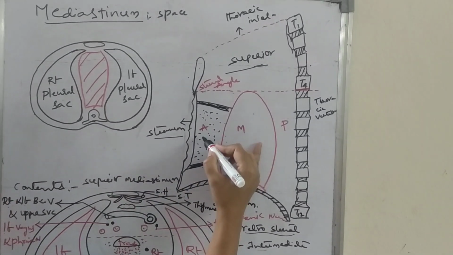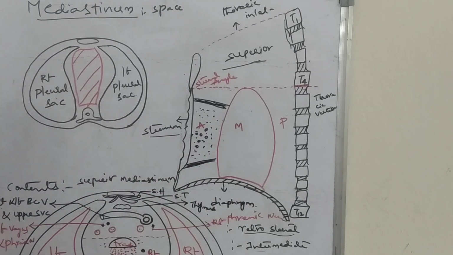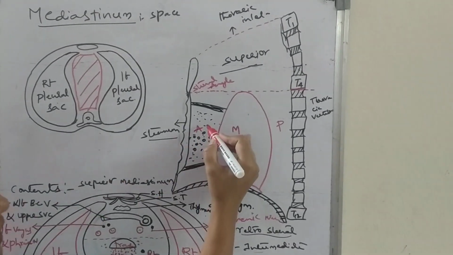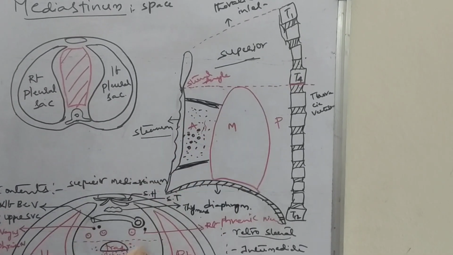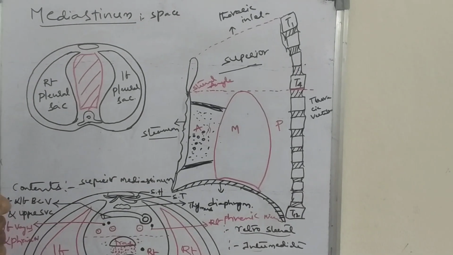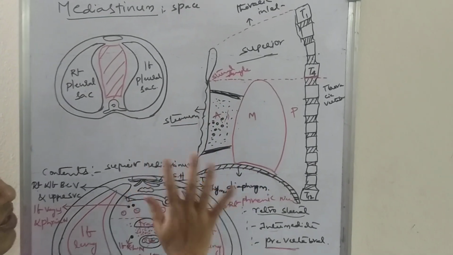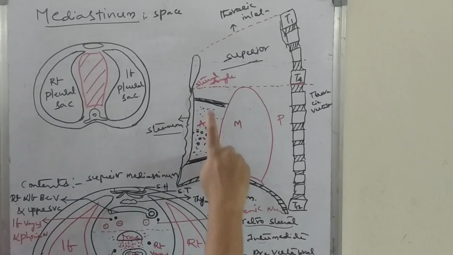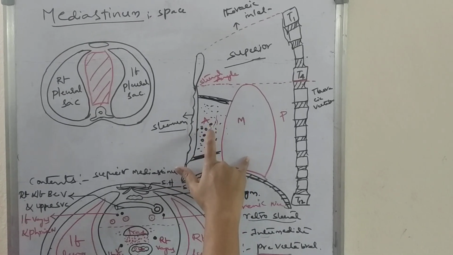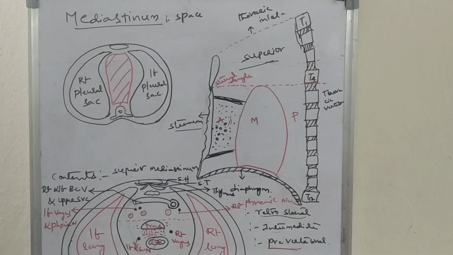Along with that, we will have the retrosternal lymph nodes. Along with those lymph nodes, we will have some cardiac branches, arterial branches, cardiac branches of the internal thoracic artery. These are the contents in the anterior mediastinum: superior and inferior sternopericardial ligaments, loose areolar connective tissue, retrosternal lymph nodes, and the cardiac branches of the internal thoracic artery.